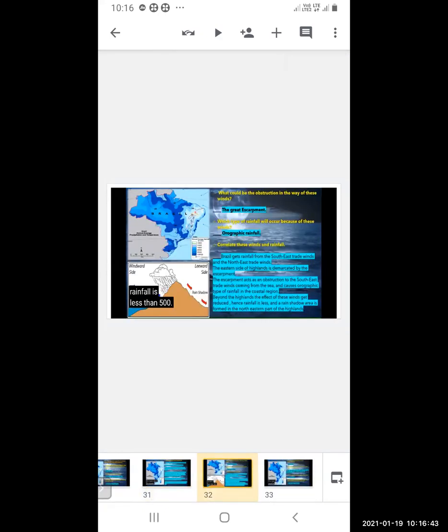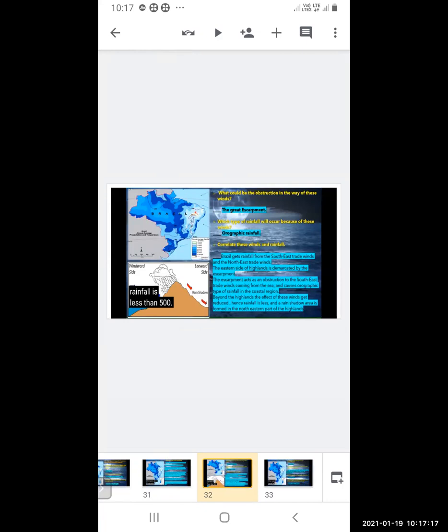What could be the obstruction in the way of these winds? Now, what is the obstruction? The Great Escarpment. We have already seen. The Great Escarpment acts as an obstacle to the wind. Which type of rainfall will occur because of these winds? Orographic rainfall is occurring due to these winds. Now correlate the winds and the rainfall. Brazil gets rainfall from the southeast trade winds and the northeast trade winds.